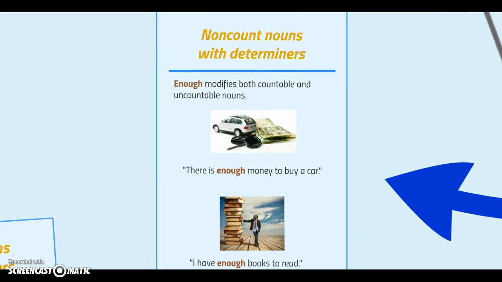Now, we also have enough. Enough modifies both countable and uncountable nouns. There is enough money to buy a car, and I have enough books to read. Jadi enough digunakan dua-duanya bisa countable dengan uncountable noun, tapi dia lebih kelihatan, lebih ke measurement, lebih ke cukup. Ya, kalau tadi kan banyak, beberapa, sedikit. Now we have cukup now here.